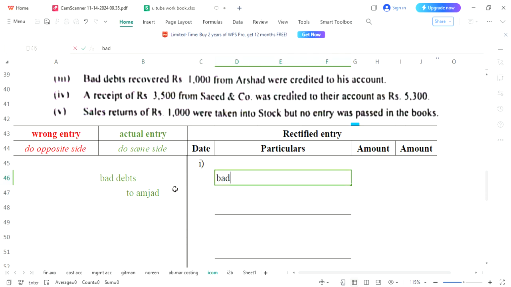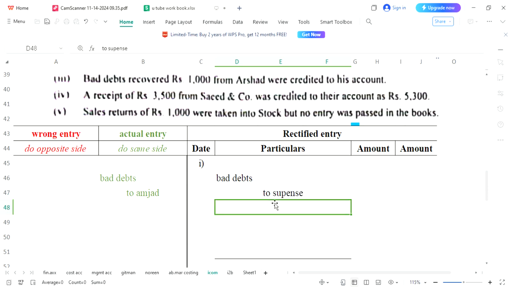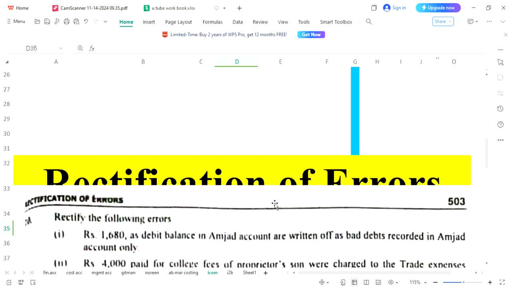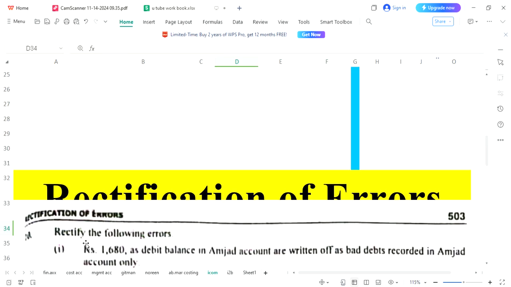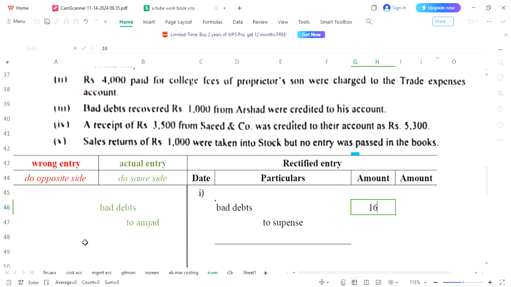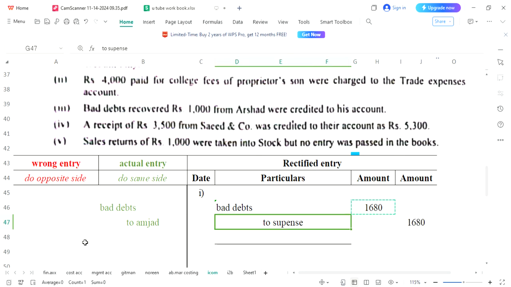If bad debts are not written, so what we will do? We will write it by ourselves. So bad debts. Now please understand, Amjad is already written. There is nothing left to be written on credit side. So you will write suspense account over here. If you want to repeat it, please revise it. Bad debts to Amjad was initial entry, but Amjad was already recorded. Only bad debts were not recorded and now we have recorded it. Amount is 1680. Just put 1680 on debit side and same amount you are going to put on credit side,